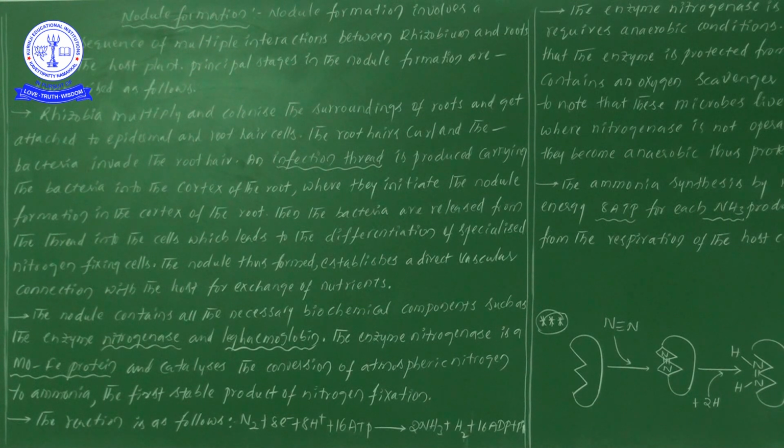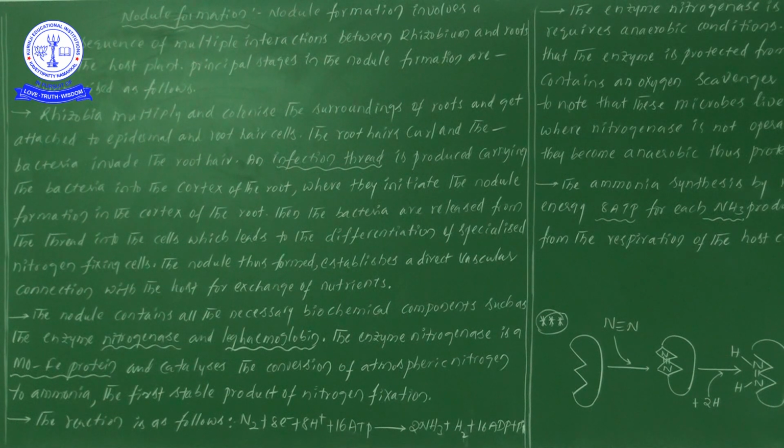The surroundings of the living tissues are nothing but the root hair cells as well as the epidermal cells. Near the root cells, the rhizobium bacteria multiply as well as colonize, so the number of rhizobium bacteria increases. Thereby the root hairs curl. Because of the activity of rhizobium bacteria, the root hairs curl and the bacteria invade the root hair.